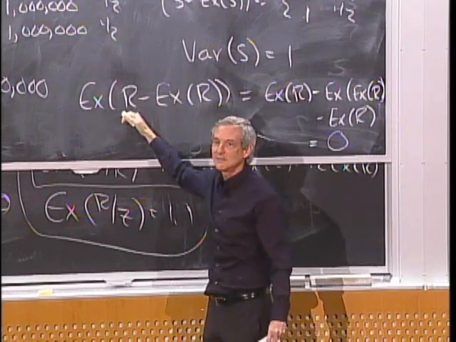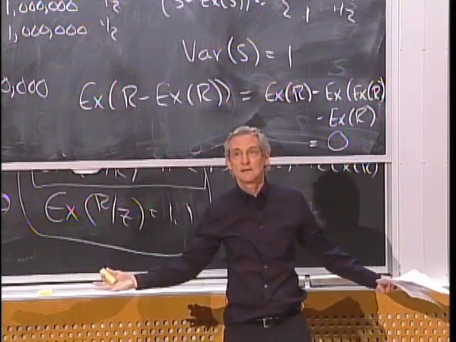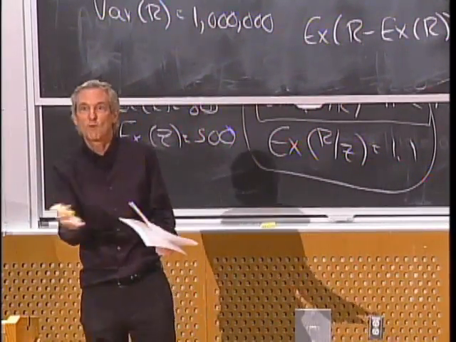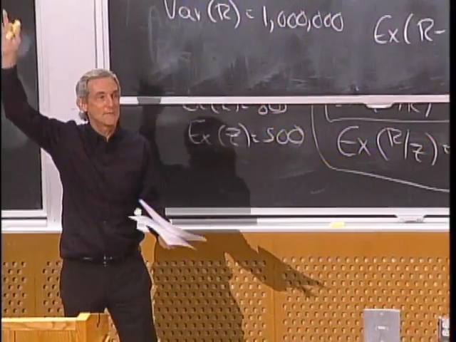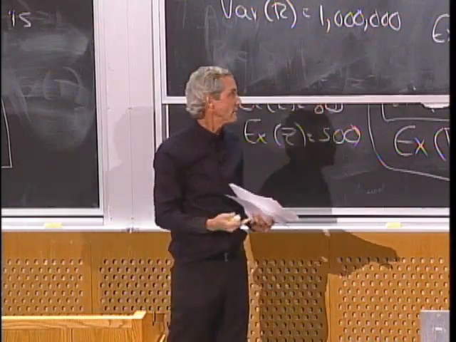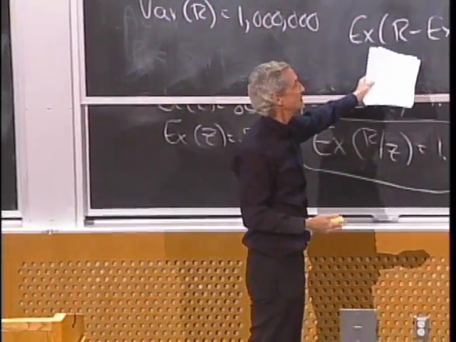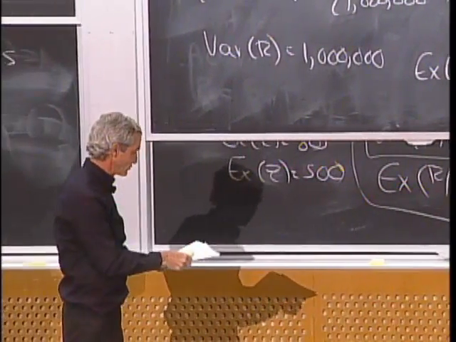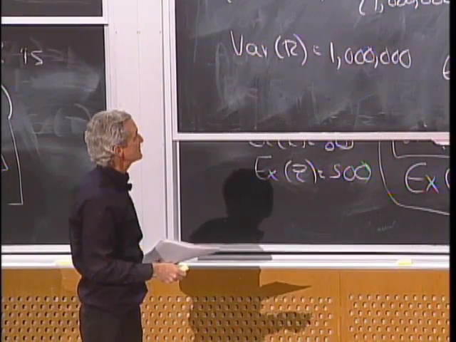So the expected deviation from the mean is 0 because of how the mean is defined. It's the weighted midpoint. The times you're high cancel out the times you're low if you got the mean right. And so this is a useless definition. It's always 0.